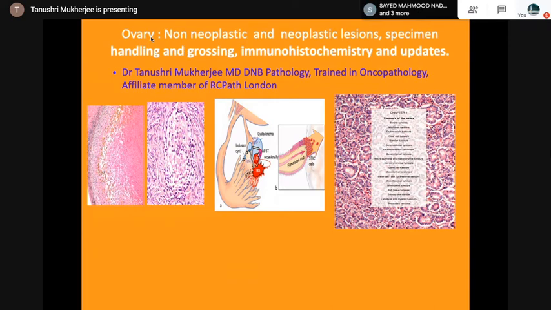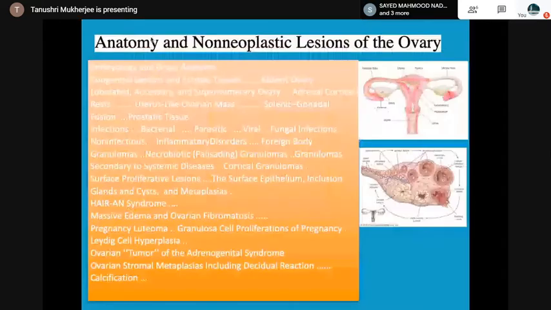So I thought it is a small topic, but it's quite an extensive topic. So I will be handling the non-neoplastic and neoplastic lesions. I will tell about the grossing, the immunohistochemistry, and the molecular markers, and the update. So the topic will be covered.